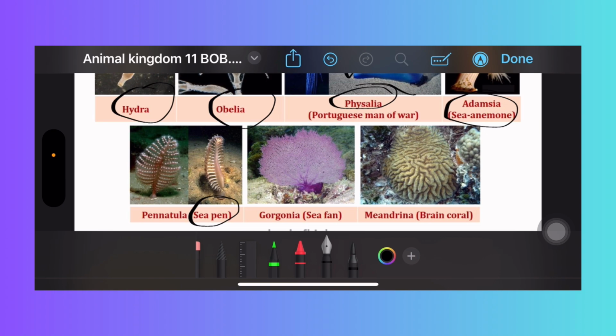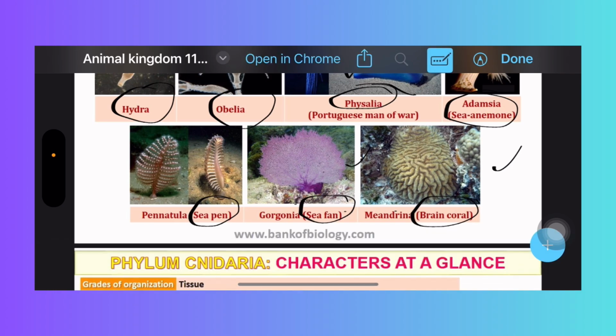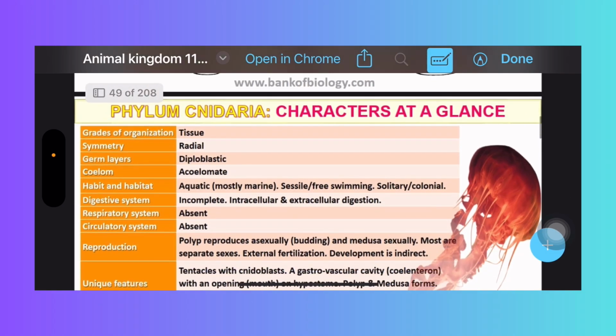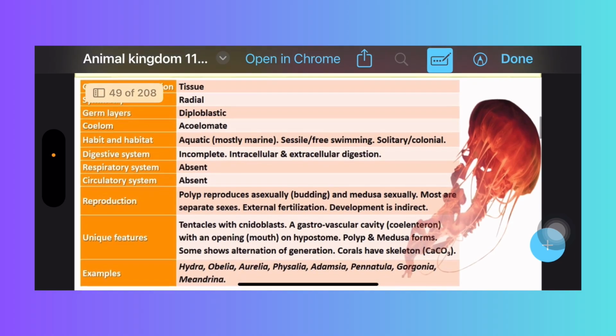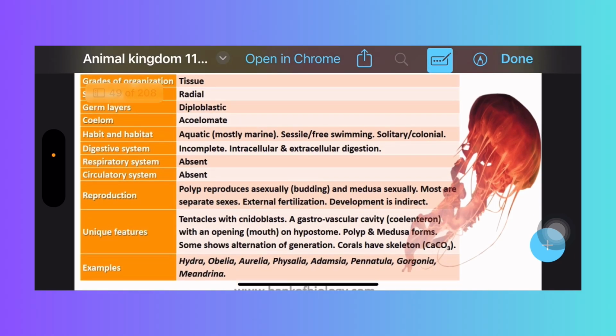That is the Cnidaria. And Gorgonia, sea fan, see, it looks like a hand fan. Madrepora, that's a brain coral which we have seen previously. This is a brain coral, it looks like a brain. Brain coral, Gorgonia sea fan, Pennatula sea pen, Hydra, Obelia, Physalia, and Adamsia are examples of these different types of organisms. The total characters at a glance, here check it.